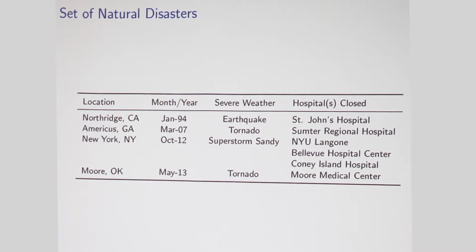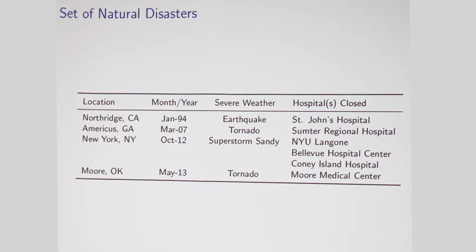So first, let me talk about the disasters. We've got 4 disasters here. We've got 2 tornadoes. There's a tornado in rural Georgia that destroys Sumter Regional Hospital, and another one in the suburbs of Oklahoma City that destroys a small hospital. So these are 2 tornadoes in a rural suburban environment. We've got an earthquake that hit Northridge in January 1994 and destroyed St. John's Hospital, which is one of the 2 hospitals in Santa Monica. So this is a major urban environment.